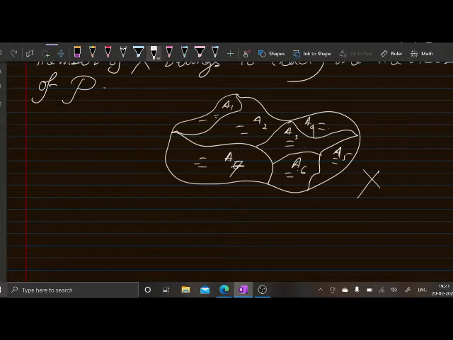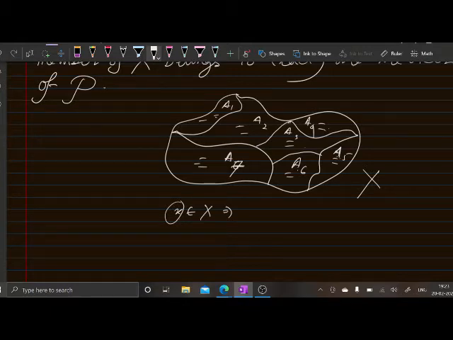Okay, suppose small x belongs to capital X, then this small x will be sitting inside either A1 or A2 or A3 or A4 or A5 or A6 or A7. And since these are partition blocks, they are pairwise disjoint. So once this x belongs to A2, then this A2 is unique for this x, right? This x will not be in any other partition block.